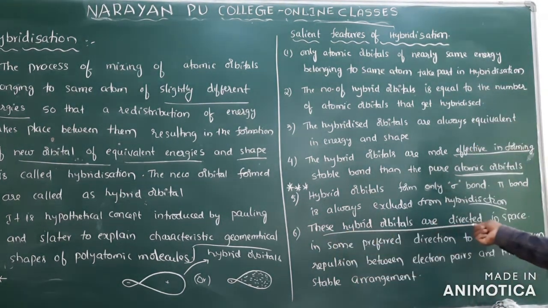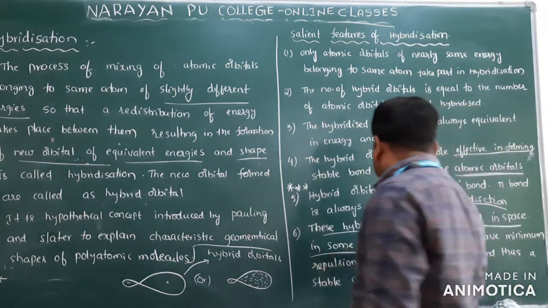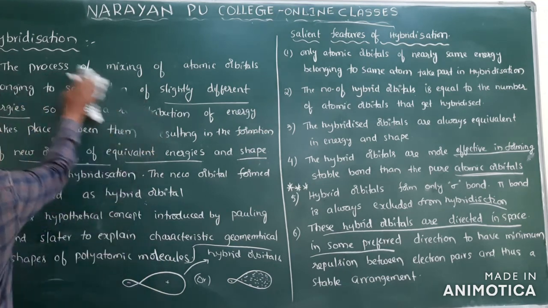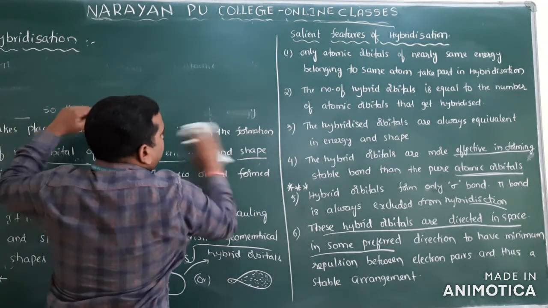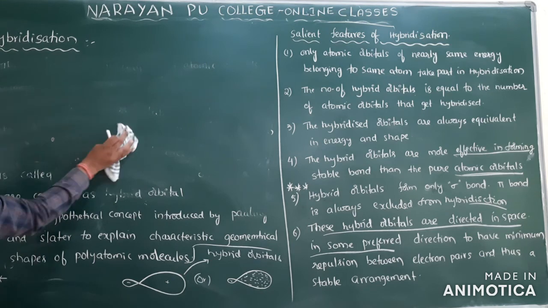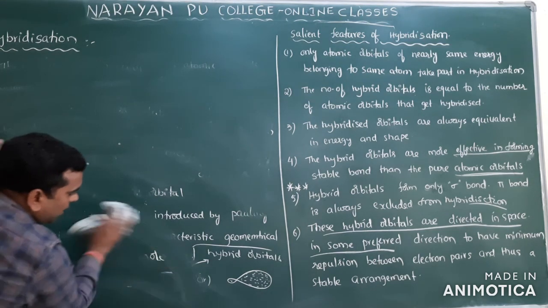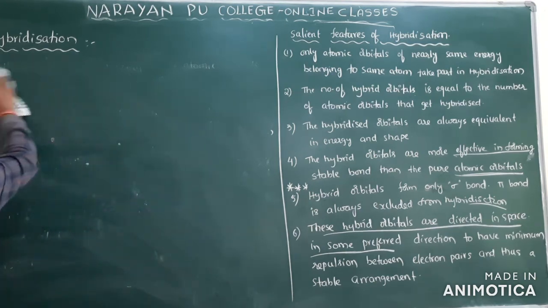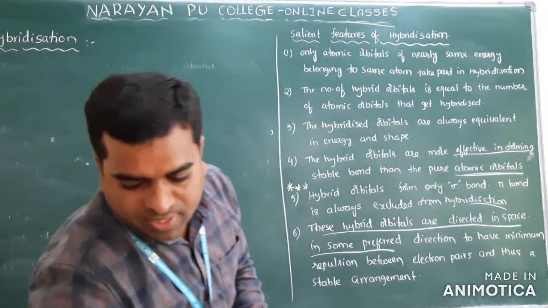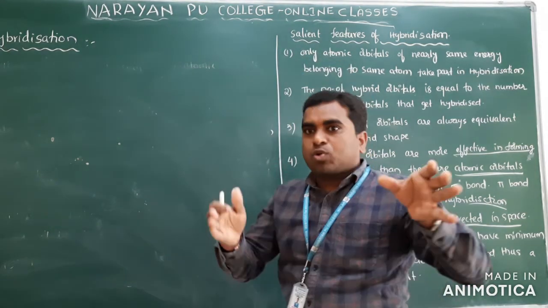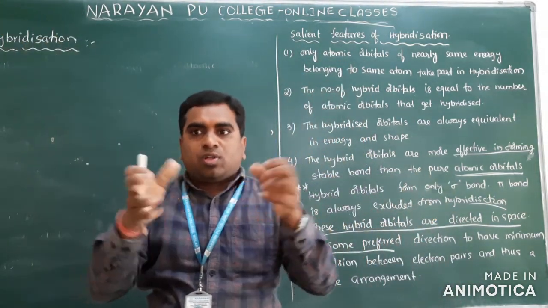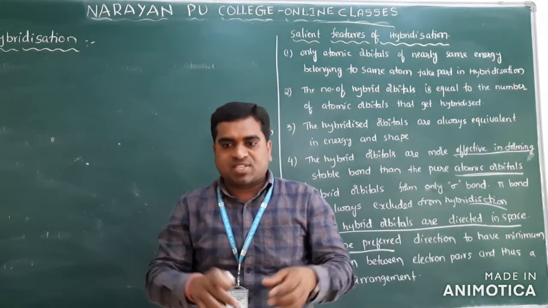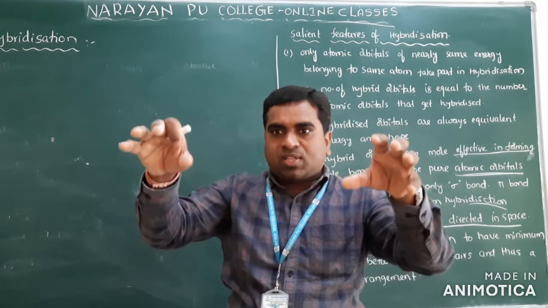These hybrid orbitals are directed in a space, in a preferred direction, to have minimum repulsions between the electron pairs. You know this already. Previously we used to talk about the shape of the molecule in terms of electron pairs. In VBD theory we have discussed, bond pairs come around the central atom.